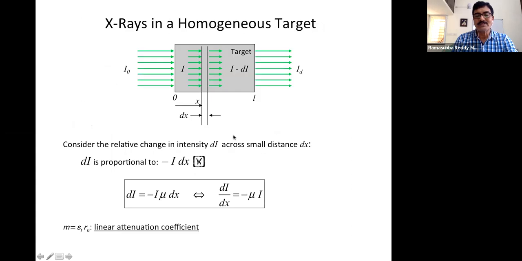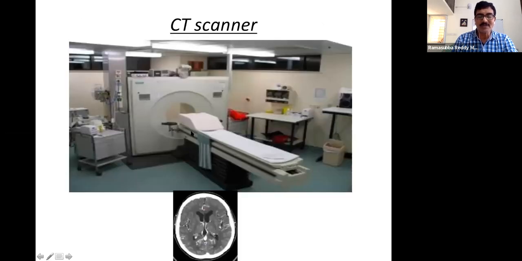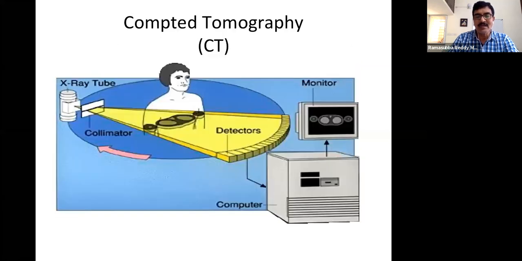Later, instead of that, CT, computed tomogram, was developed. Suppose we want to see a cross section of the body, how it looks if we look from the top of the body. That is called a CT scan. Here again the same X-rays are used, but rather than sending a floodlight onto the body, they are sent in a narrow way.